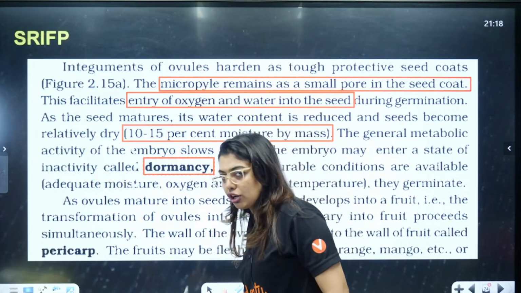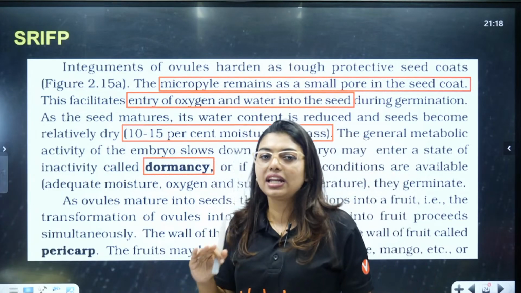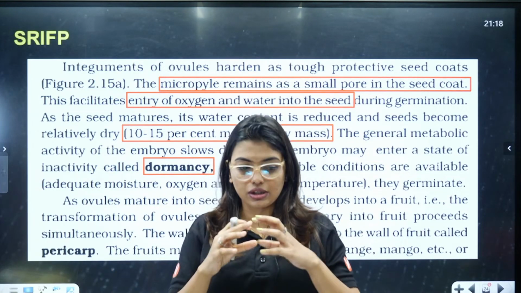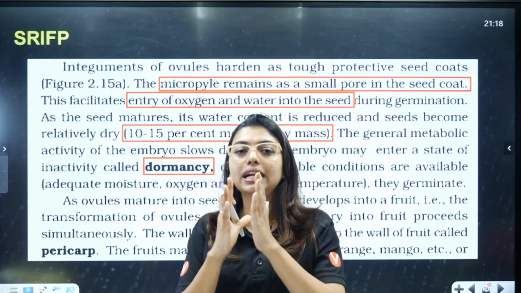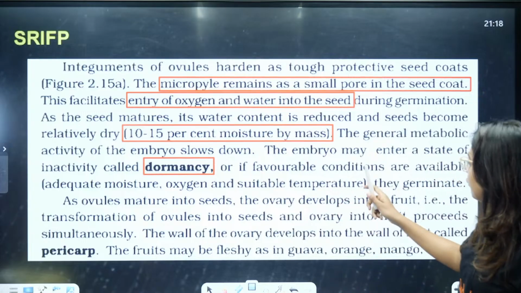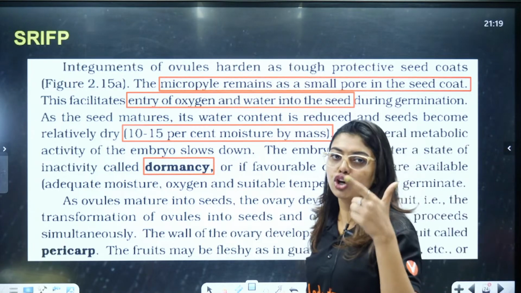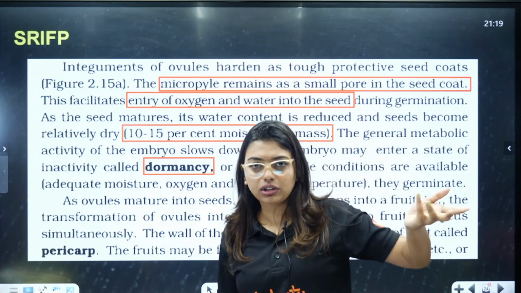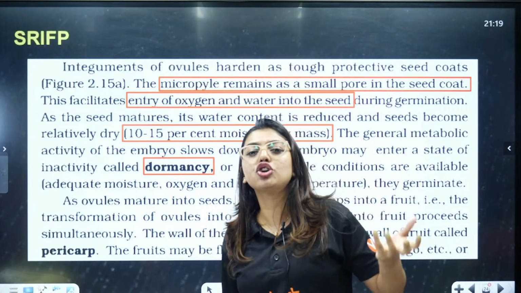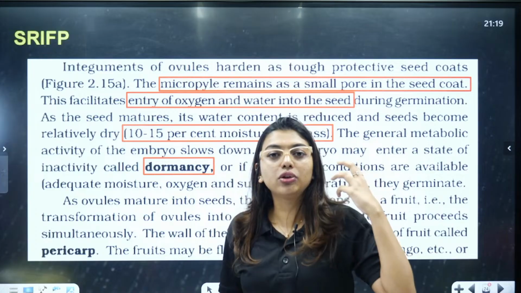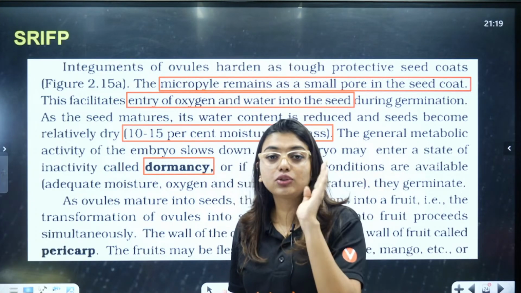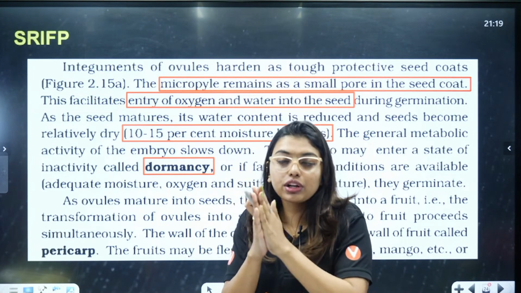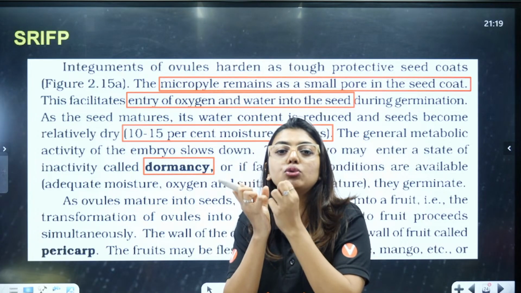That is, if the condition is not favorable, the seed will go for a complete sleep. Now, sleep technically means it will dry out all the moisture in it, because moisture would harm the seed. So it will dry out all the water content and go to a complete state of rest. Or if favorable conditions are available, that means adequate moisture, oxygen, everything is there, it will start germination. In case that did not happen, let us say the seed fell on a rock. It knows that favorable condition is not going to come until it lands on soil. So it will wait for favorable condition. During that wait, it will remove the entire water content from the seed and go to a dormancy stage, a stage of rest.